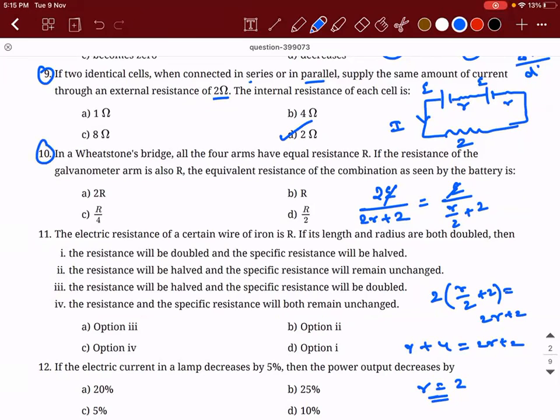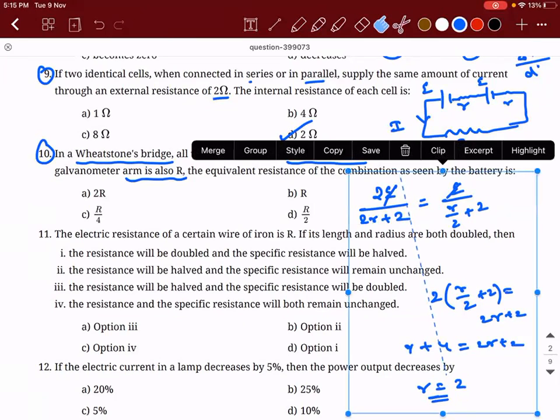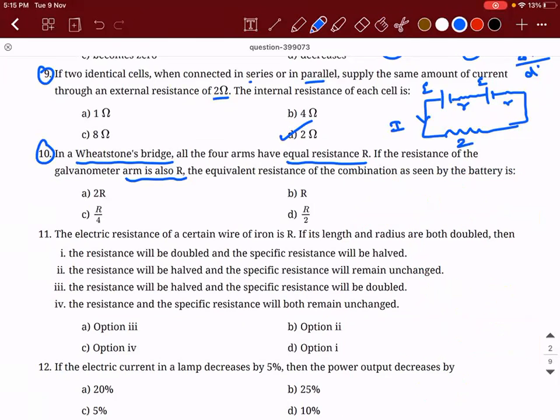10th. In a Wheatstone's bridge, all the 4 arms have equal resistance, capital R. If the resistance of the galvanometer arm is capital R, then the equivalent resistance of the combination as seen by the battery is how much? Anybody? R, sir. So yeah, let's see. So all the 4 are R and this is R, correct?